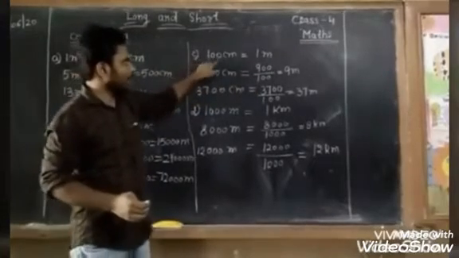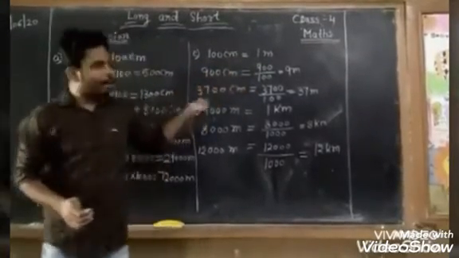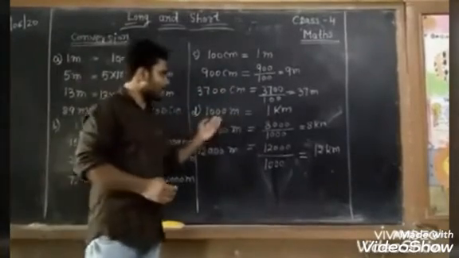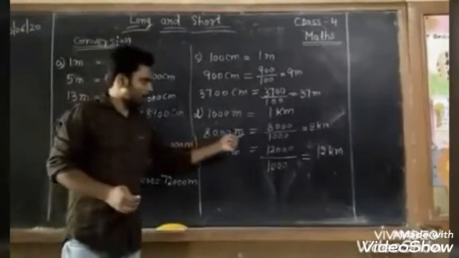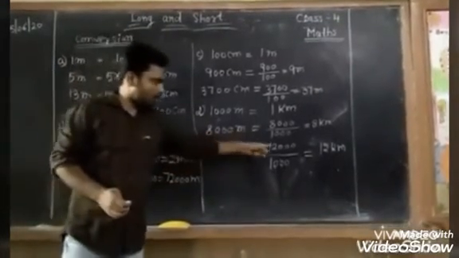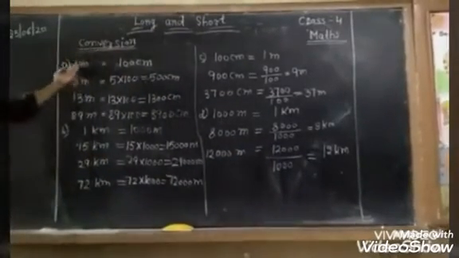Yes, we need to divide by 100. And whenever we need to convert meter into kilometer, what do we need to do? We need to divide by, yes, 1000. Is it understandable? Yes, good.